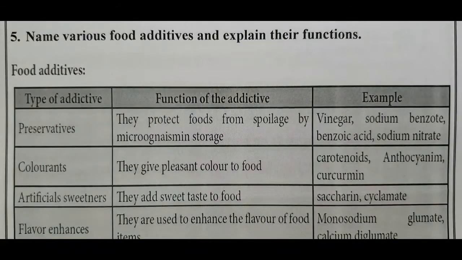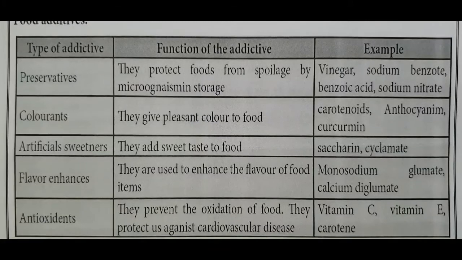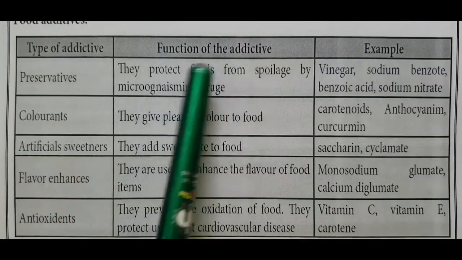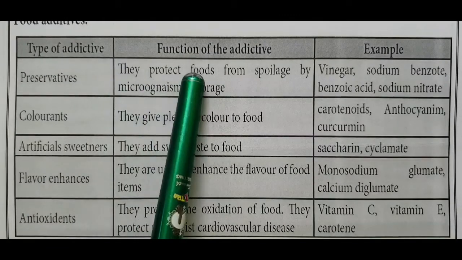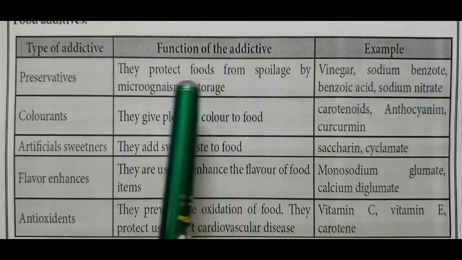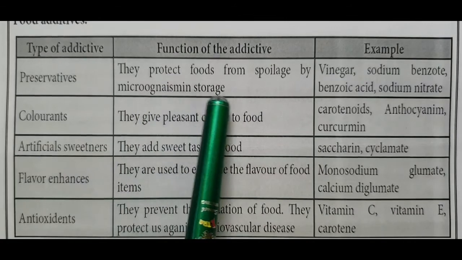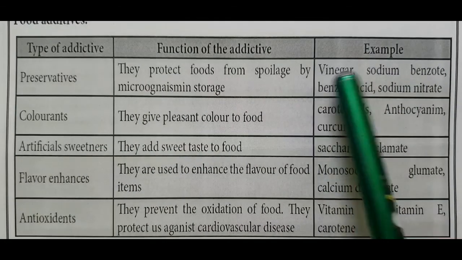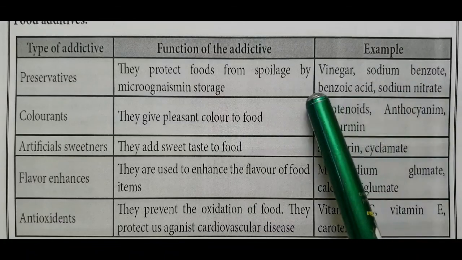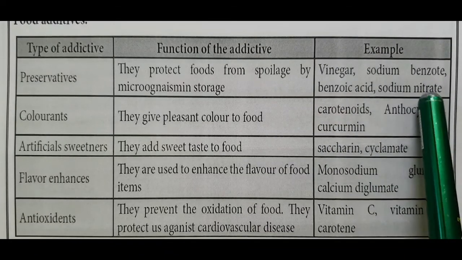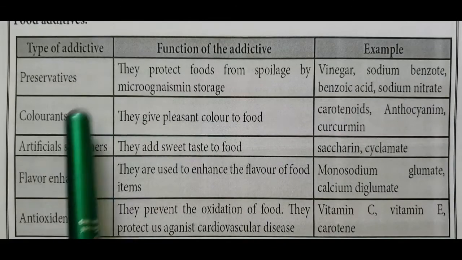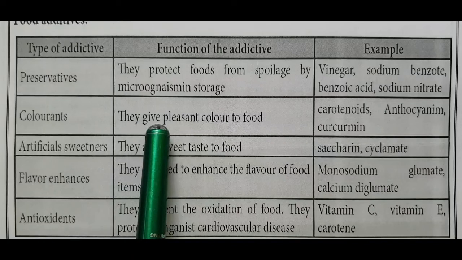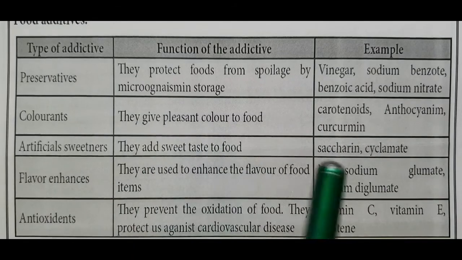Food additives. Type of food additives: preservatives. Function of the additive: they protect foods from spoilage by microorganisms during storage. Examples: vinegar, sodium benzoate, benzoic acid and sodium nitrate. Then type of additive, colorants. They give pleasant color to food.